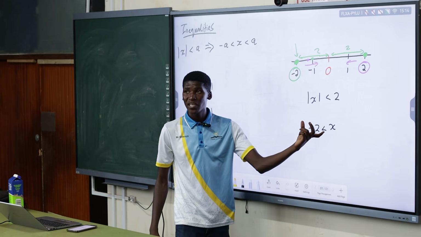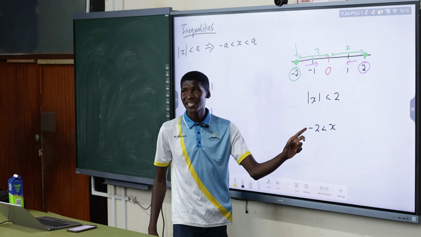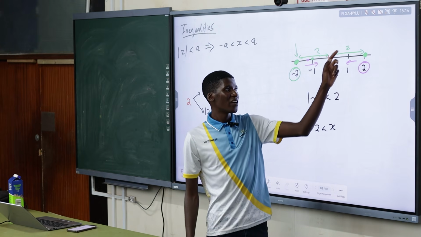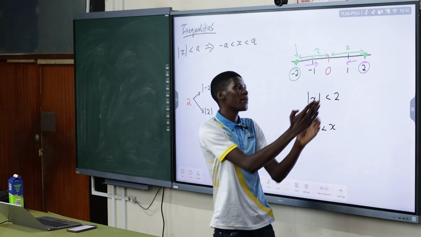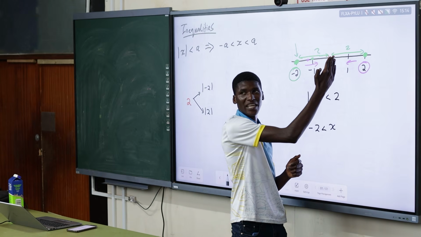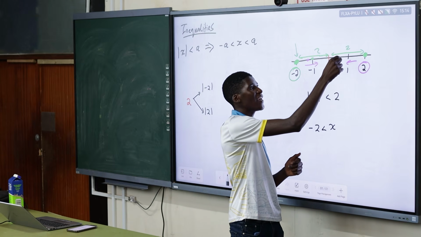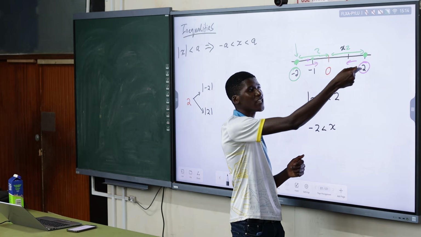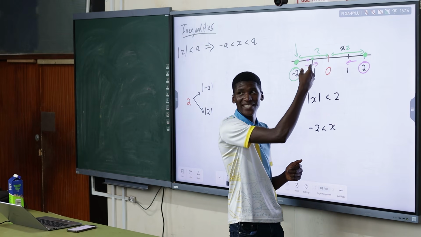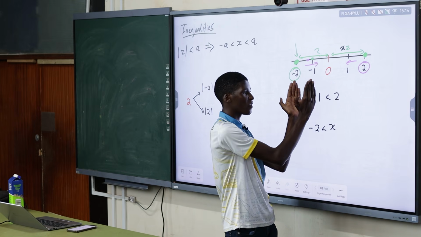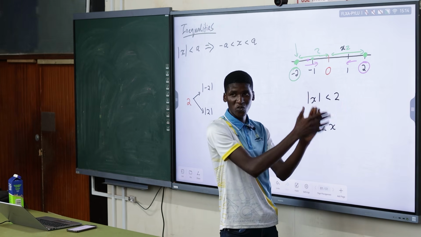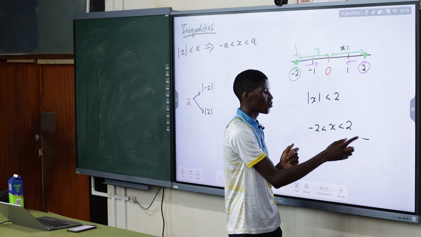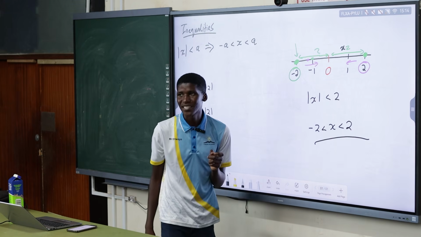So we see that x is greater than negative 2, so that it does not go past this negative 2. And on the other one, where must it be? On this side. Your number must be here. So if we pick any random number or any value of x here, its distance from 0, like its absolute value, would definitely be less than 2. So it means that this x value must also be less than 2. So this is the answer for the expression.